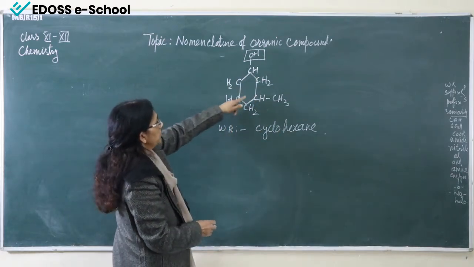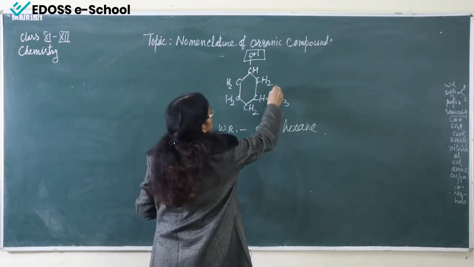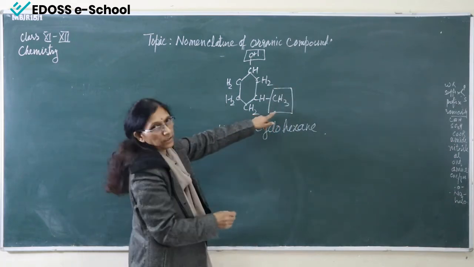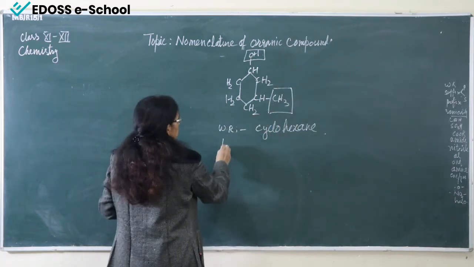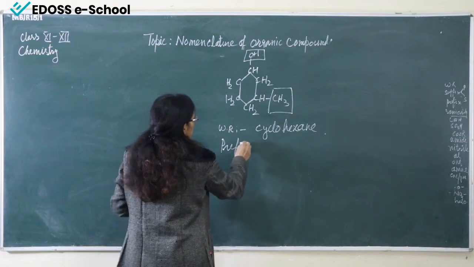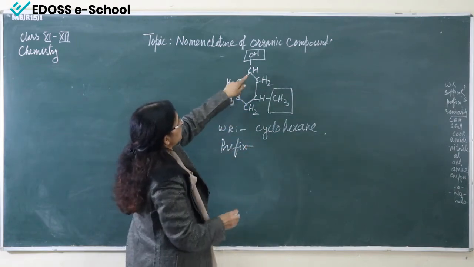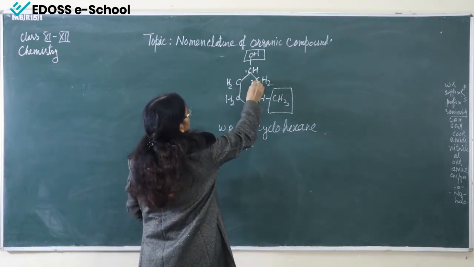Now our prefix. This is not coming in the chain. So the prefix, now numbering is 1, 2 and 3.